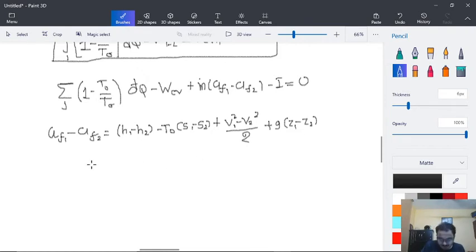And here this value, that is 1 minus T0 upon T sigma, Qj